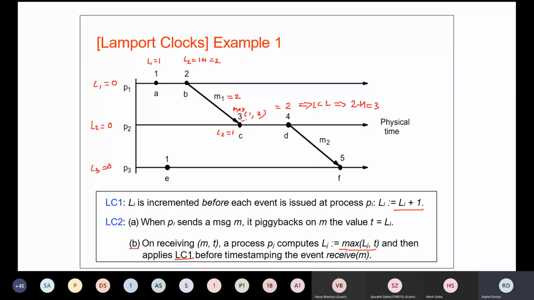And again, this is updated to 4 by adding 1. Then over here the maximum between 4 and 1 has been calculated, so the maximum was 4. At the last, 1 has been added to 4, therefore it has become 5.